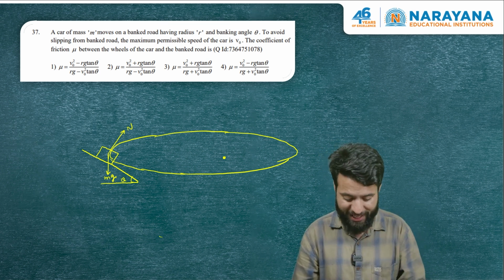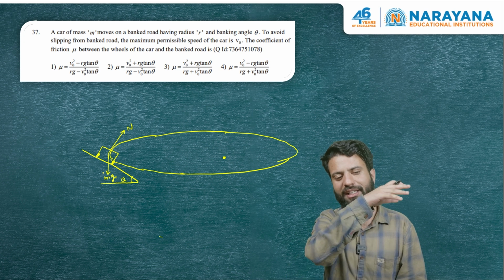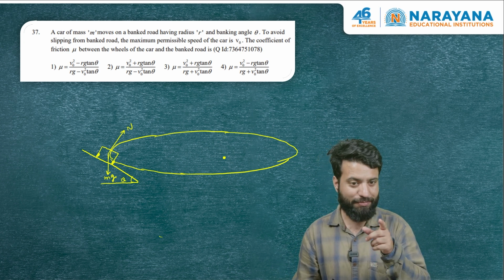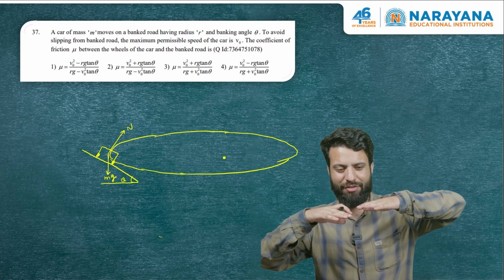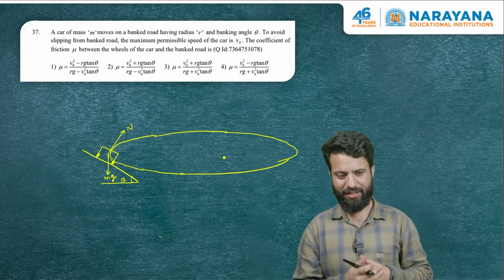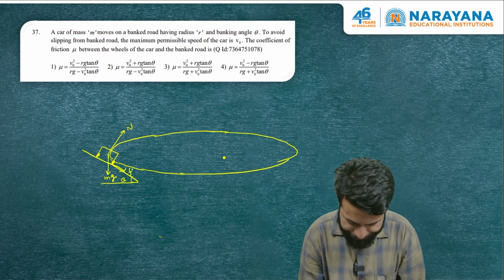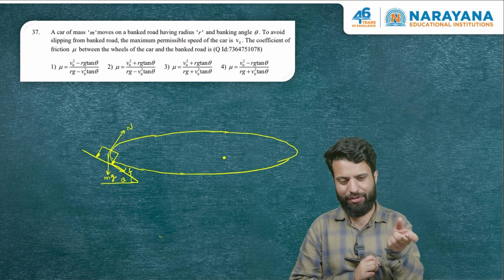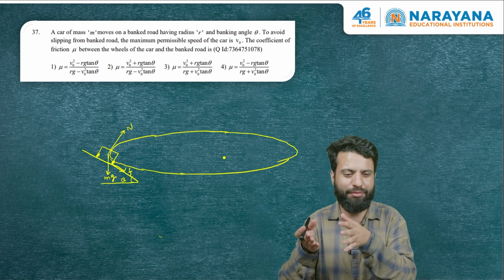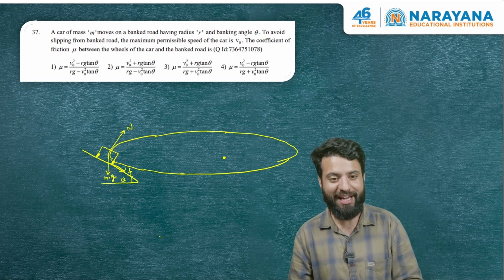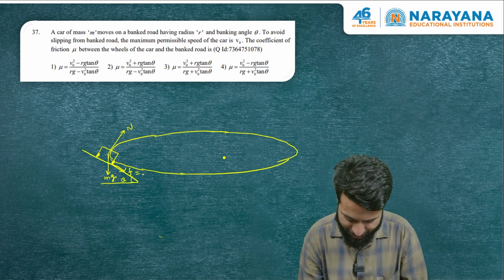The question is, friction between the tires and the road, is it acting up the incline or down the incline? Well, as I told you, because maximum permissible speed is given, if you increase the speed beyond maximum permissible speed, the tendency of the car to leave the track is going to increase. Therefore, friction must be acting down the incline. If minimum speed was given, then if you decrease the speed below that, the tendency of the car is to fall down. In that case, the friction would be acting up. In fact, at the speed v naught, friction will be at its maximum value, which is mu into N.